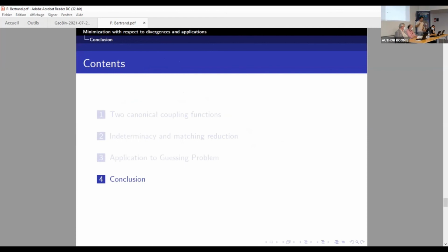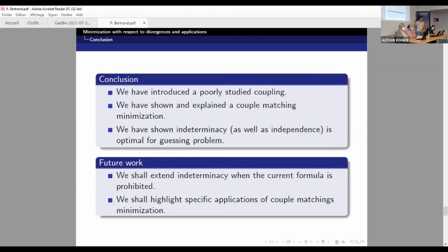So now for the conclusion, what we did: we introduced the poorly studied coupling, which is indeterminacy, in two ways, the clustering way and the divergence way. We explained the property of couple matching minimization. So first we said it exists and we explained how it works. And we have shown that indeterminacy, as well as independence, is the best solution in the guessing problem.